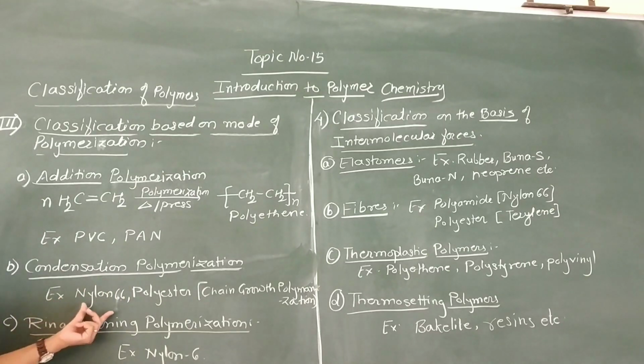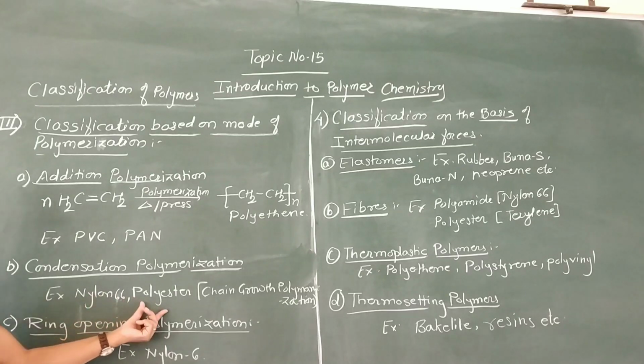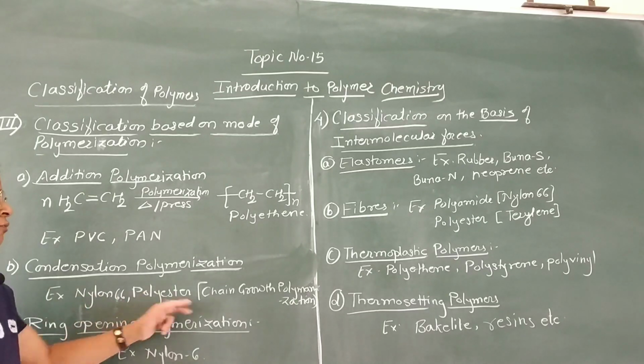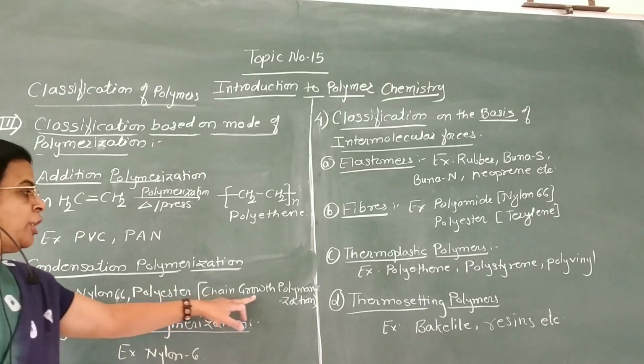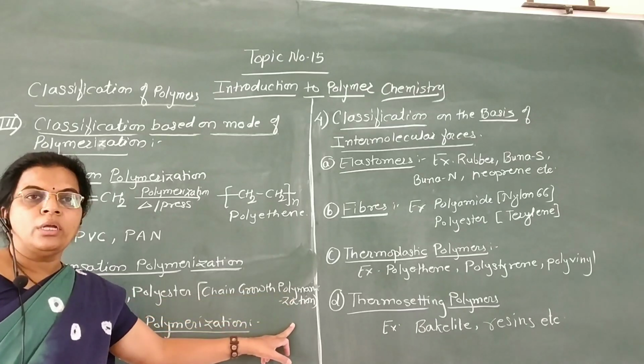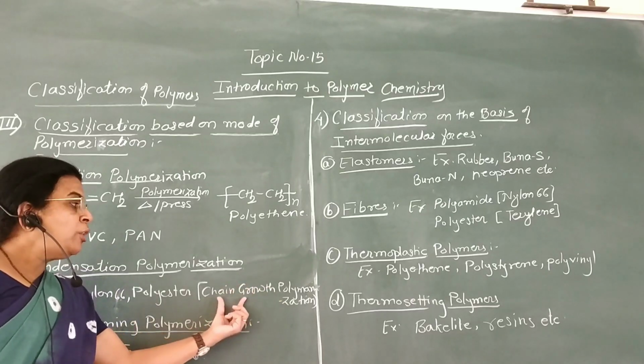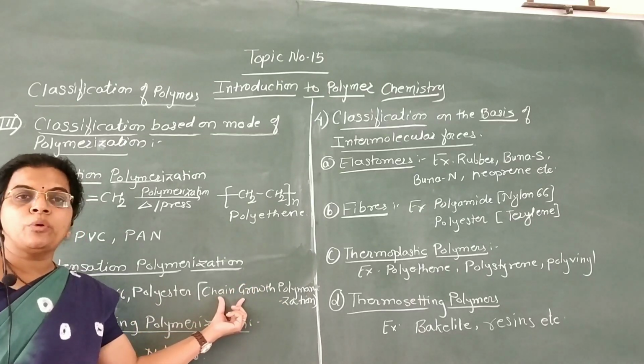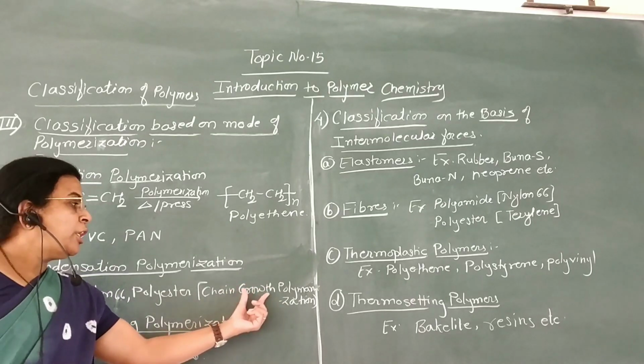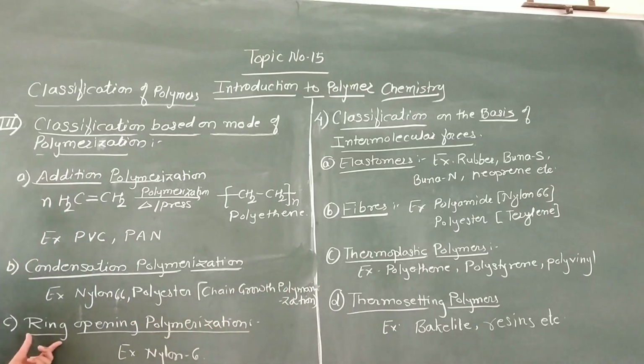Examples are nylon 6,6 or polyester, which is terylene. Here in condensation polymerization, chain growth takes place. Therefore, this process is also named chain growth polymerization.